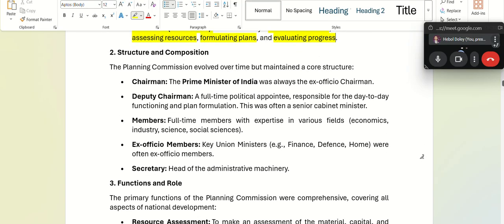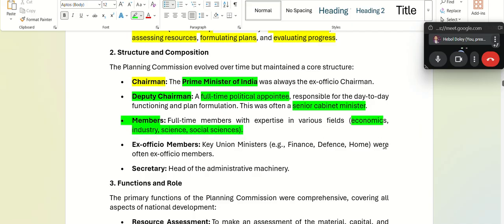Okay, what was the structure like? The structure follows like this. The chairman of the Planning Commission will be the Prime Minister. There was an office of Deputy Chairman also, who will be a full-time political appointee. This was always offered to a senior cabinet minister. Then full-time members were there, with expertise in various fields like economics, industry, science and social sciences. Then ex officio members were there, like key union ministers such as finance, defense and home ministers. All right, and secretary.